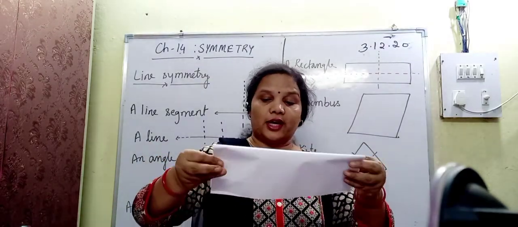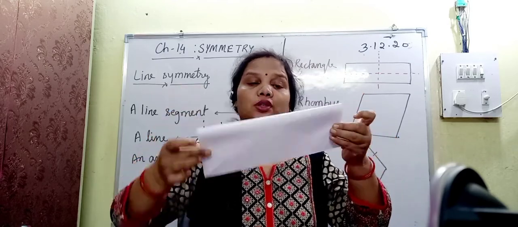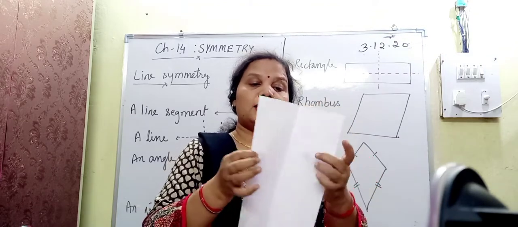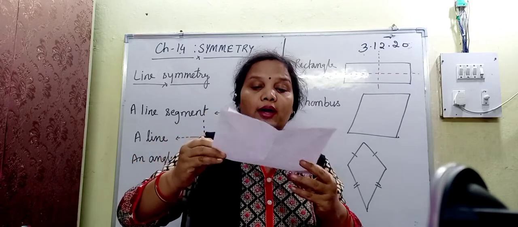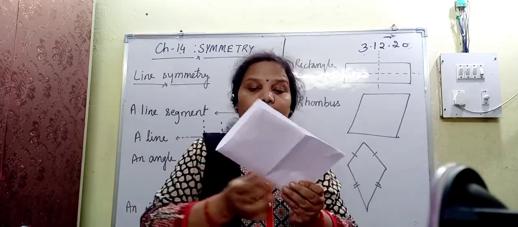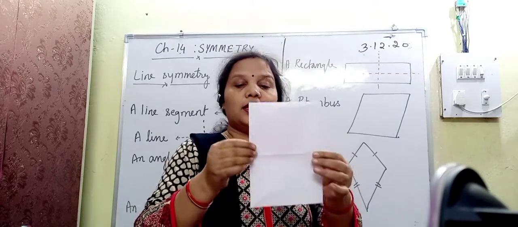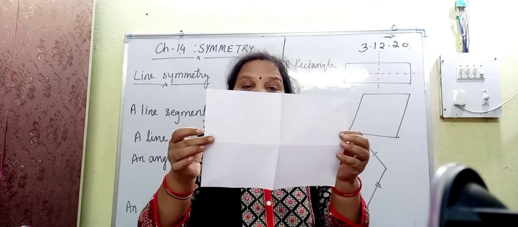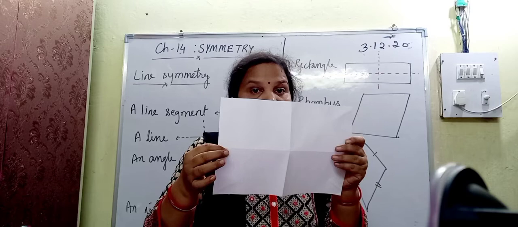If I fold it like this, you can see that they completely overlap each other. It means that this line is the first line of symmetry, which is a horizontal line. Now I am folding it vertically. After folding it vertically, again they completely overlap each other. So there is one vertical line of symmetry and one horizontal line of symmetry.